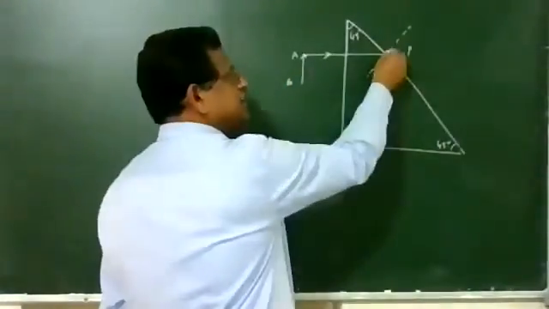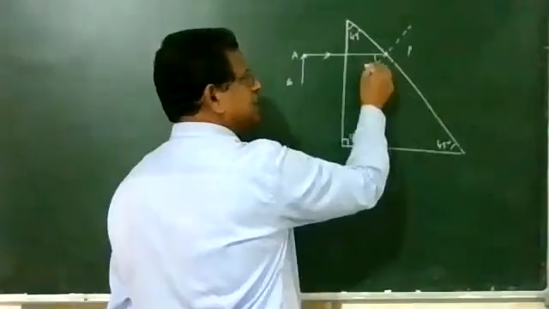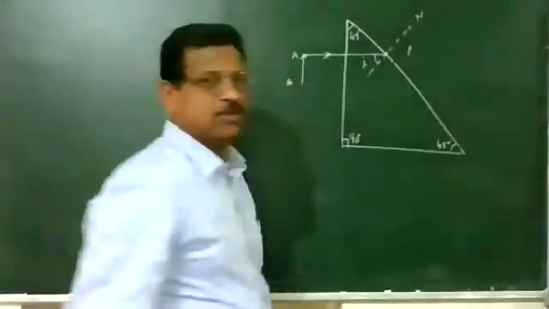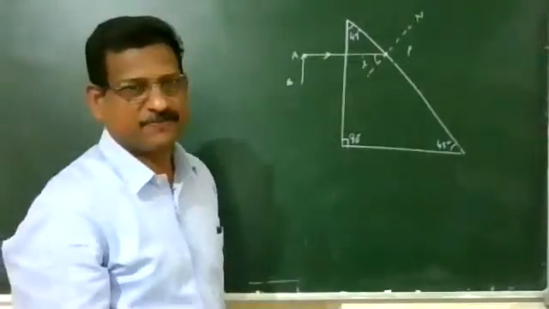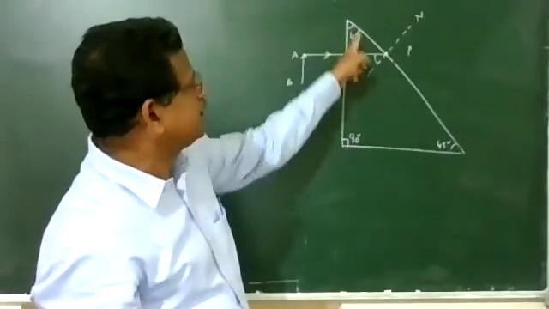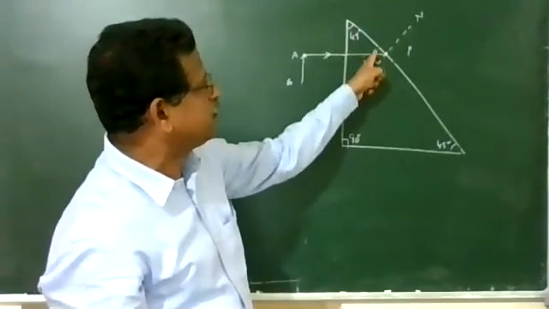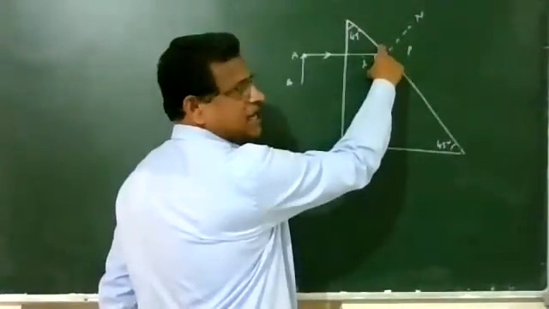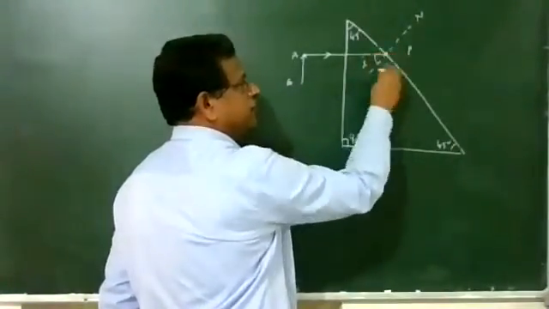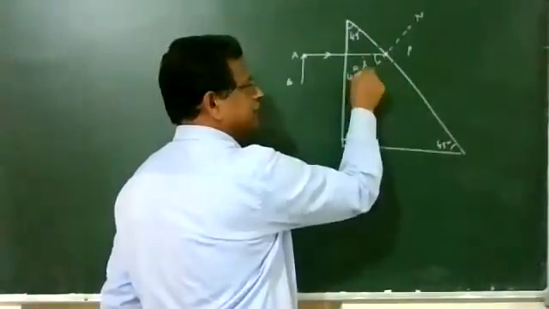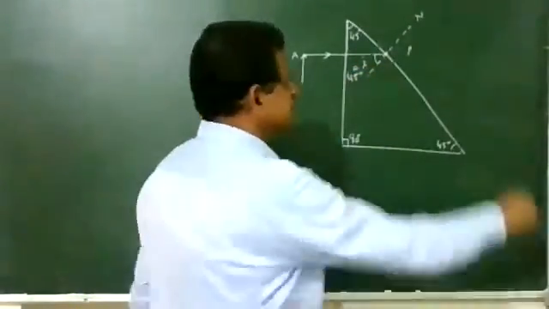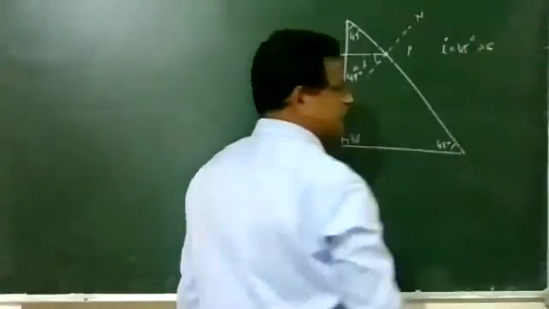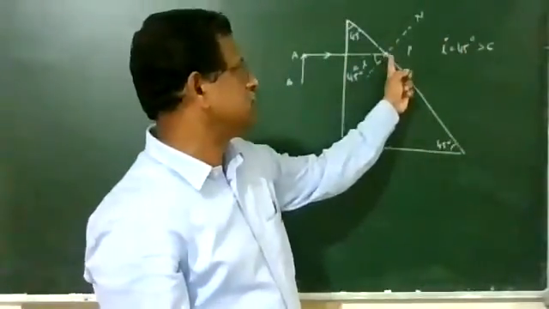What is the angle of incidence at the point P? The angle between the incident ray and the normal. This is the normal. What is this angle of incidence? This is 45 degrees, this is 90 degrees, so it is 45. The normal is perpendicular, 90 degrees. 45 and 45. The angle of incidence is 45 degrees, greater than the critical angle. So the light ray will not go to the other side.